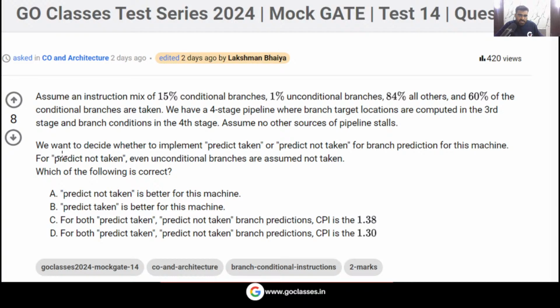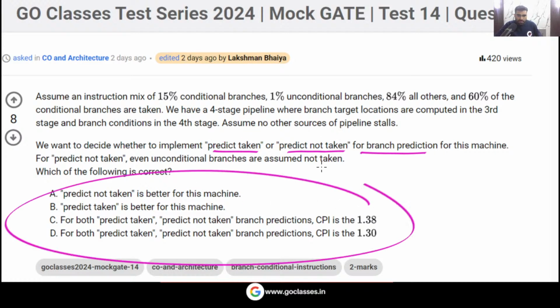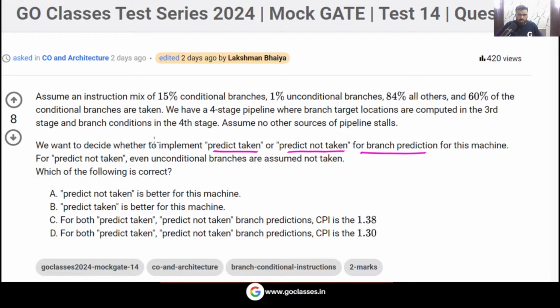The question is asking: if you implement predict taken branch prediction, or you implement predict not taken branch prediction, which will be better? These are two branch prediction techniques. The question is asking which is going to be better.